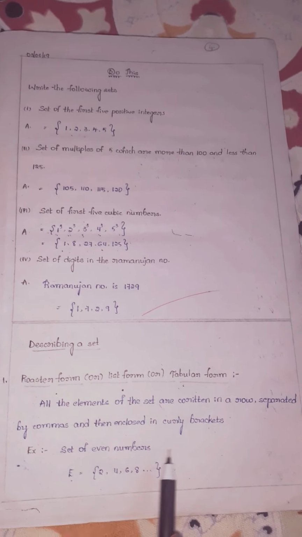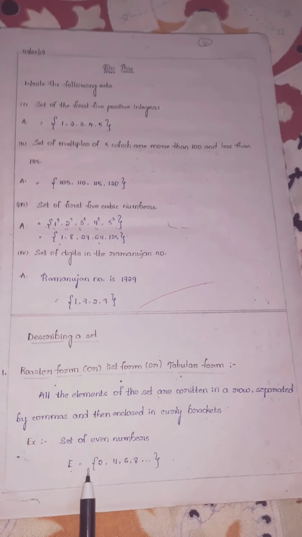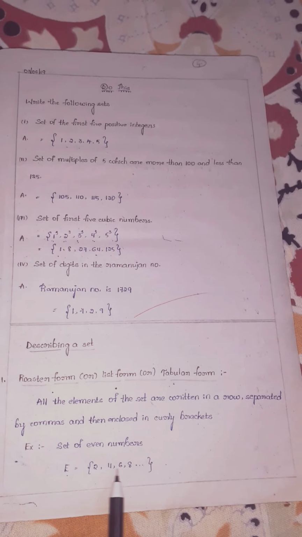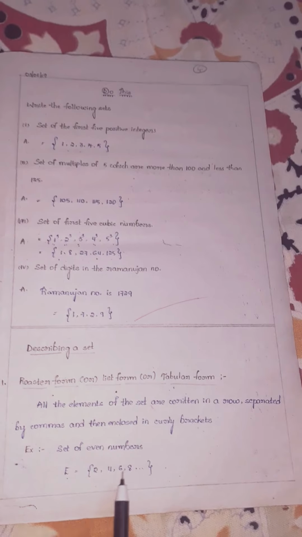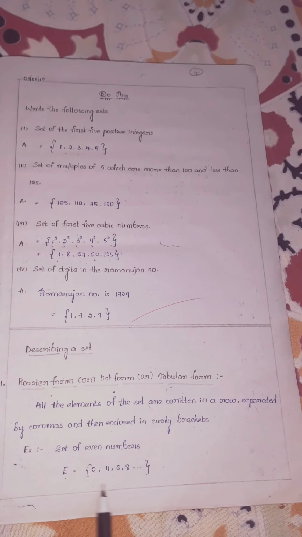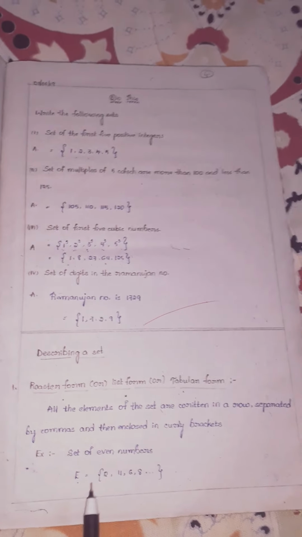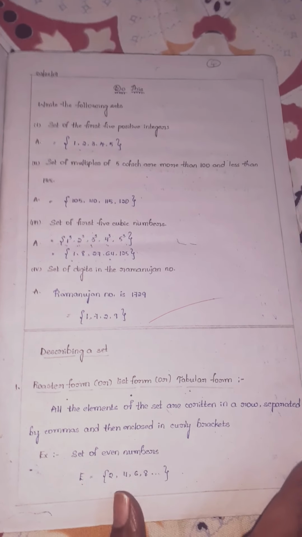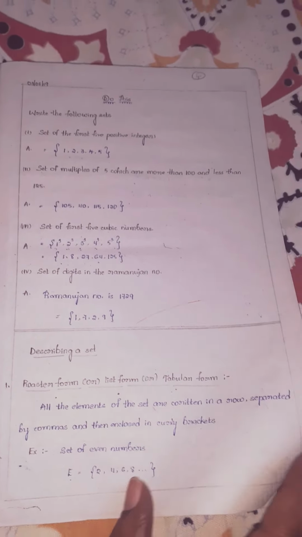So the set of even numbers is given. How will you write it, children? E equals 2, 4, 6, 8, and so on. These are all written in a row with commas and enclosed with curly brackets. So this form is known as roster form or list form or tabular form. Is it clear, children?